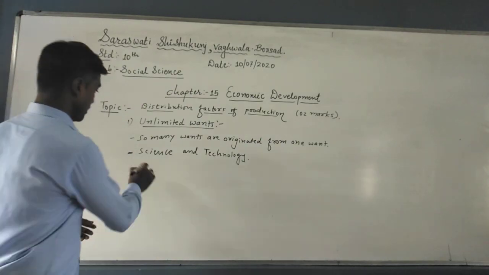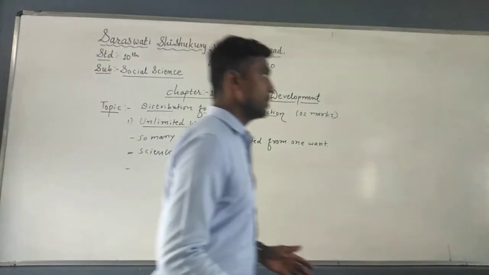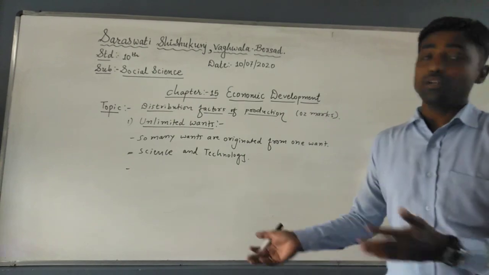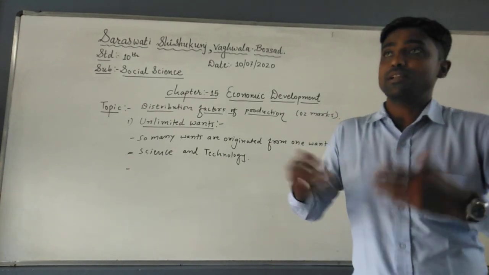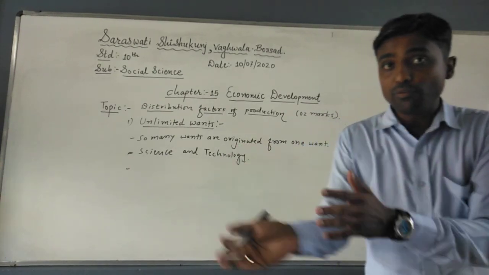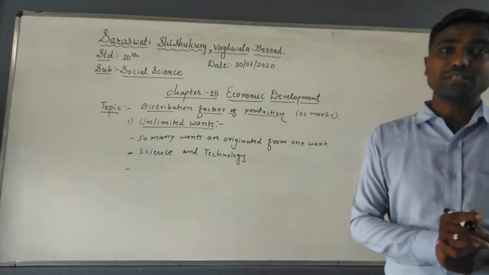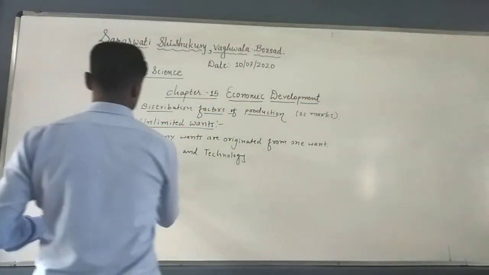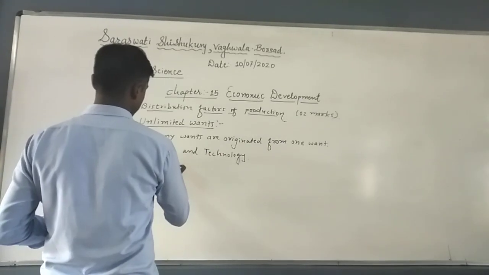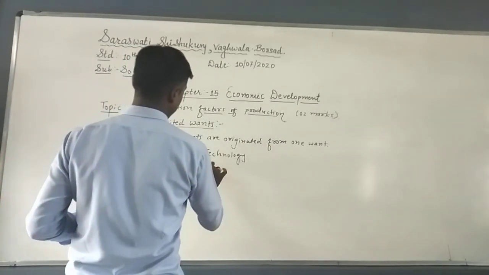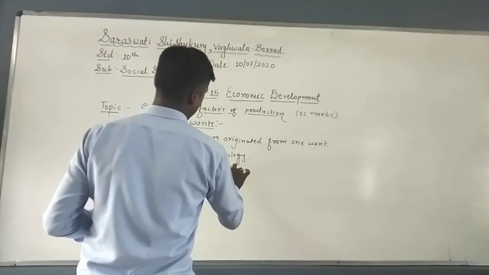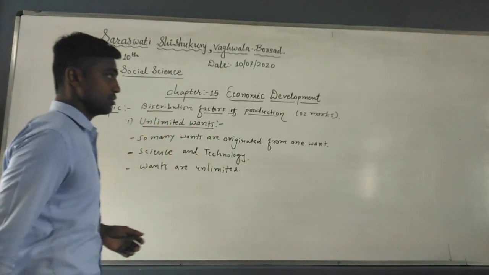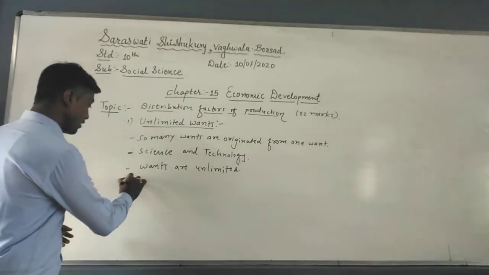And apart from this, a third one is that our wants become unlimited. You know that human wants are unlimited. Our desires are also unlimited. But to fulfill them, resources are limited. So wants are unlimited, but to fulfill them the resources are limited. So what can we do for that?